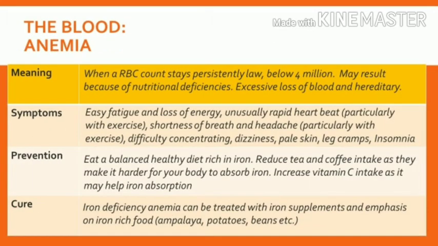Anemia happens when the red blood cell count stays persistently low, below 4 million. The normal RBC count for men is 4.7 to 6.1 million, and the normal RBC count for women is 4.2 million to 5.4 million. It may result from nutritional deficiencies, excessive loss of blood, and heredity. These are the symptoms, prevention, and cure.